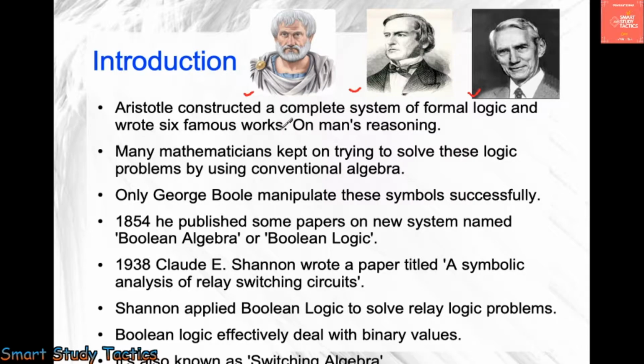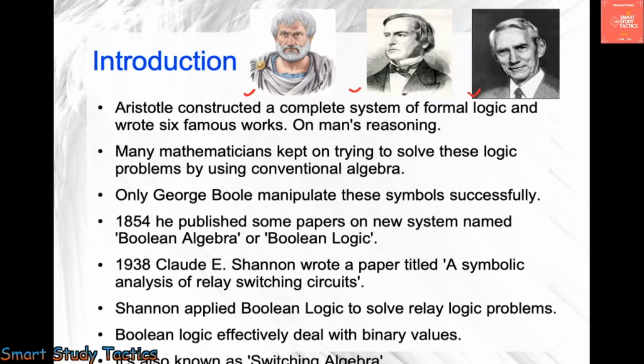He worked on human behavior and human nature. He was not a mathematician, but he was a good person. He worked on what human behavior is, what human nature is, and he gave six famous works.